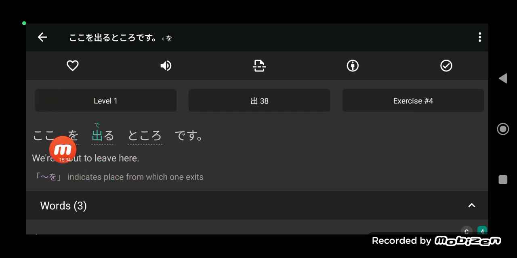We're about to leave here. Koko wo deru tokoro desu. Tokoro is like a nominalization particle that means stating the circumstance or condition, a circumstance.